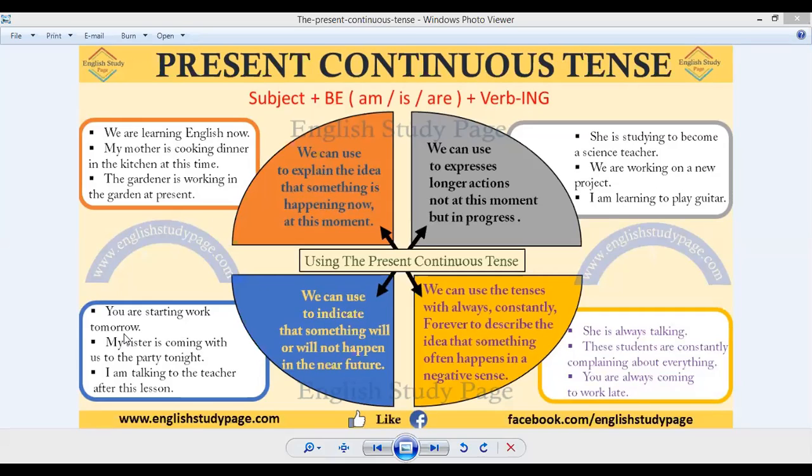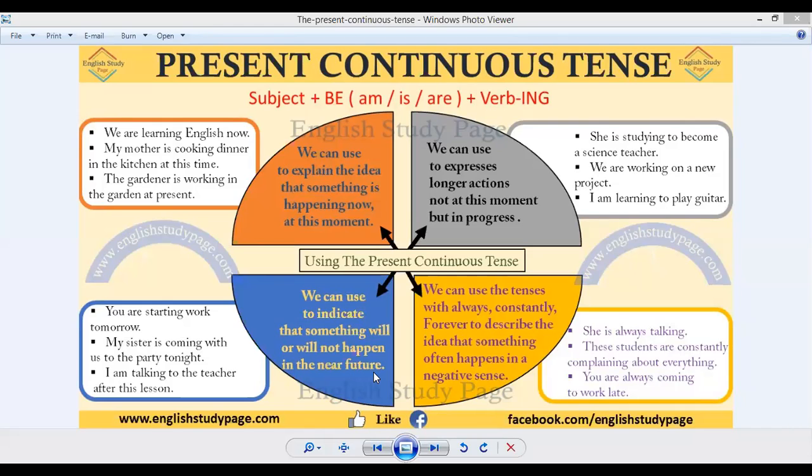You are starting work tomorrow, it is a positive type of sentence where someone is saying that something will happen in the near future. My sister is coming to the party tonight. So you can again see that something is already planned there, and something is going to happen in the near future. I'm talking to the teacher after this lesson. So these are the different examples, and there are multiple usages as well.